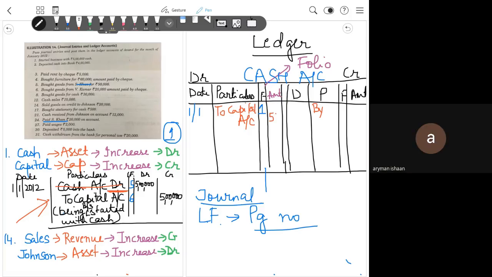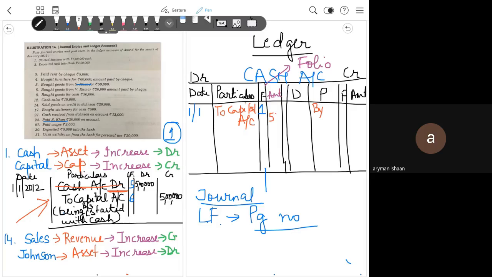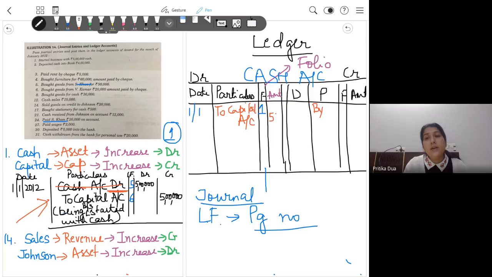Ledger. Yes, ma'am. Kind of, because you don't record that particular account here, you're taking the opposite part. Here we take 2 for the debit, but here we'll take 2 for credit. Basically, what you are doing is you are telling that cash account is debited to capital account. That is what you are doing in the ledger.